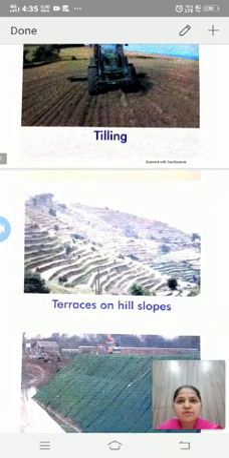Next one is terraces on hill slopes. Terraces on hilly terrain help prevent soil from washing down hills when it rains. This is called terrace farming. Here the steps slow down the flow of water.